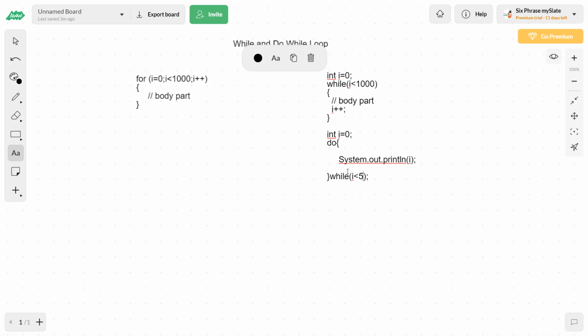So body part, condition, body part, condition. After executing the body part, the condition is checked, and if it is evaluated to false, you come out.